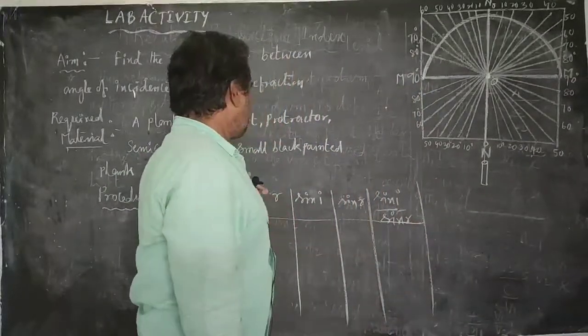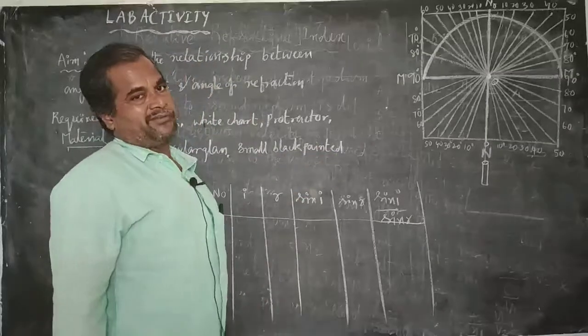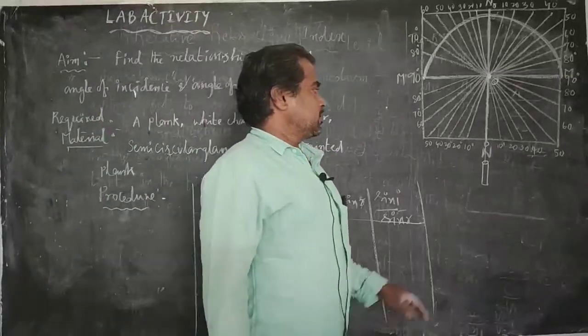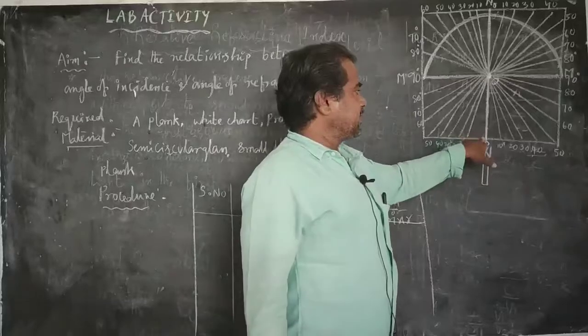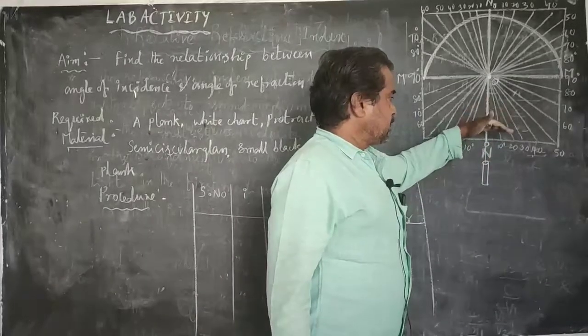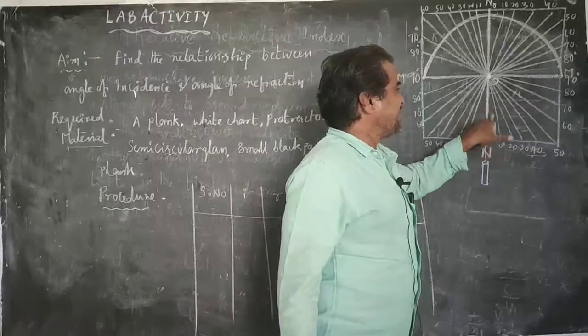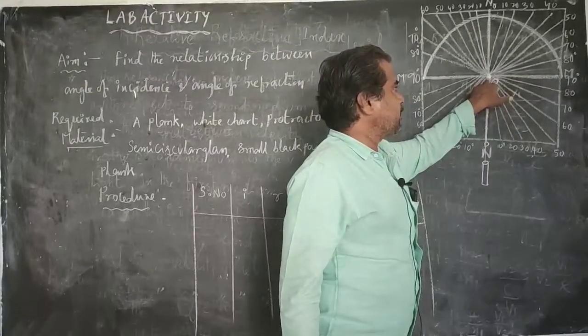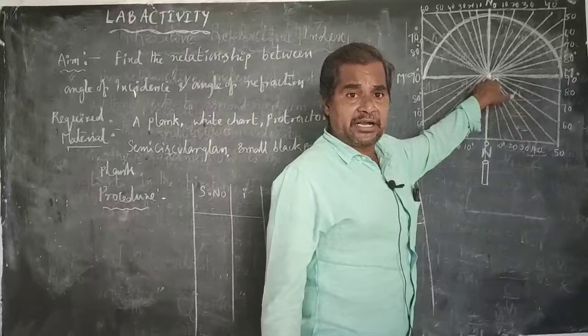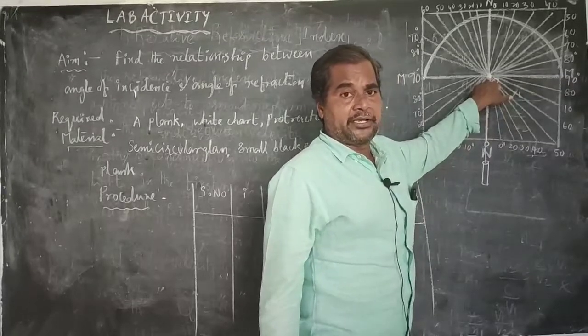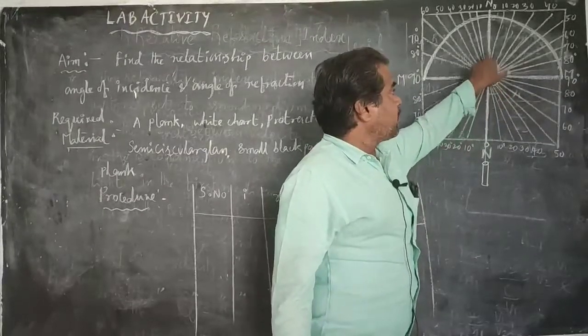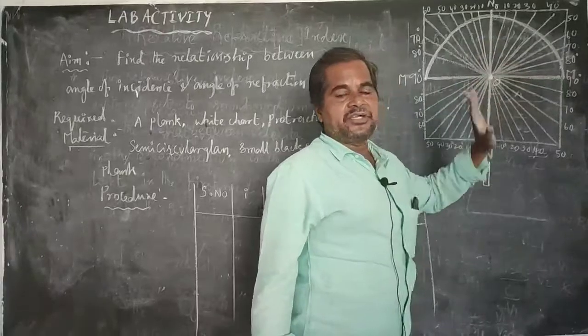That is the use of the black painted wooden plank. So it is very clear that when a light ray passing from one transparent medium to another is incident at the interface in the perpendicular direction, the corresponding refracted ray doesn't deviate its direction.